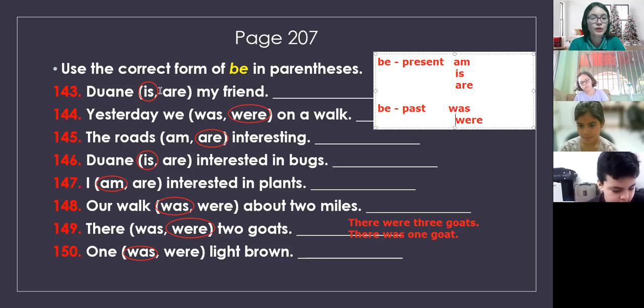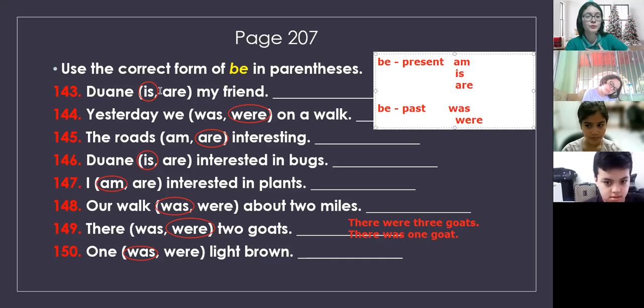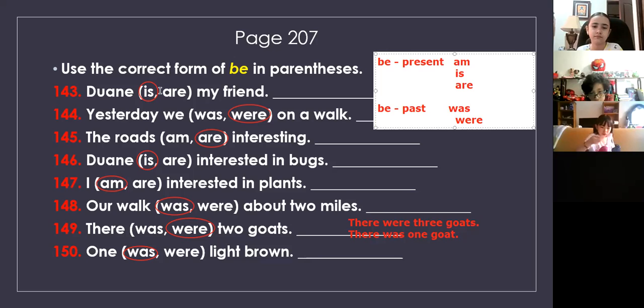How do you know when it is am? It depends. If you're talking about first person, I am. I'm a teacher, I'm a student. So when you're talking about yourself, you use am. You use is when you're talking about someone else. Danny is a student. Sian is a student. She is a teacher. He is a teacher.